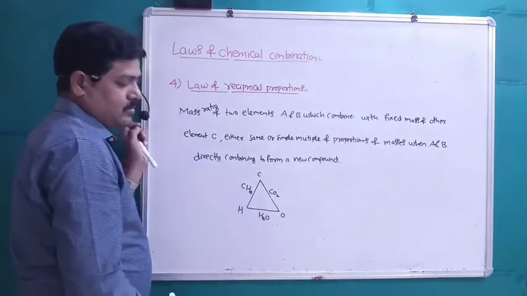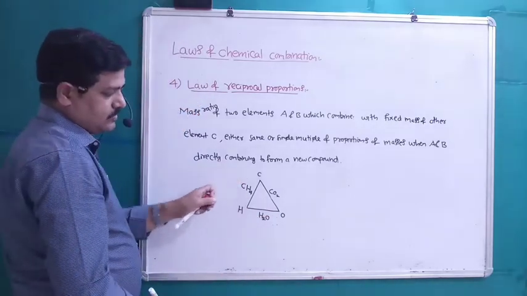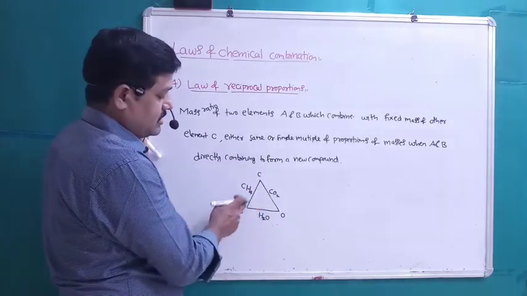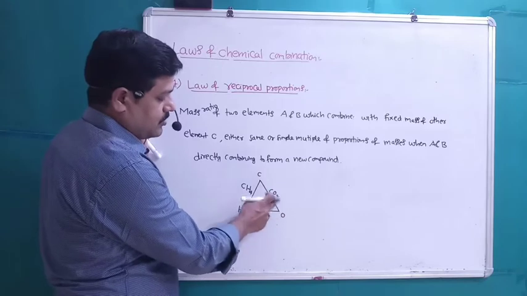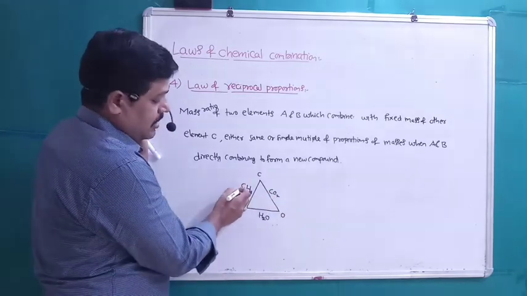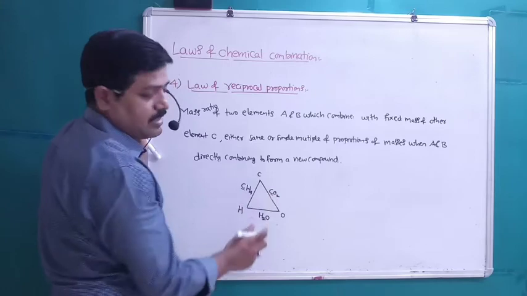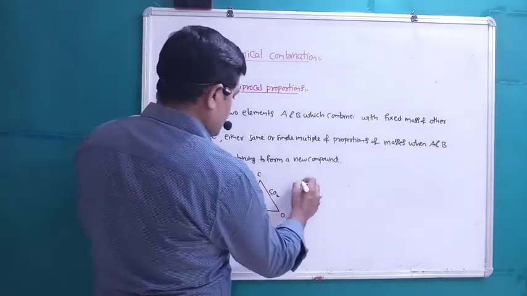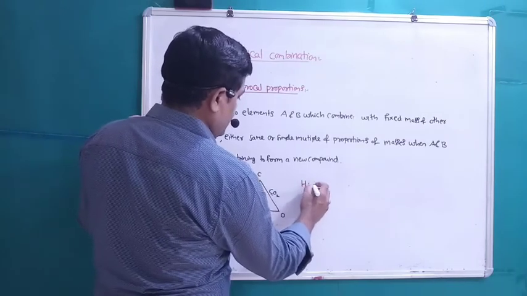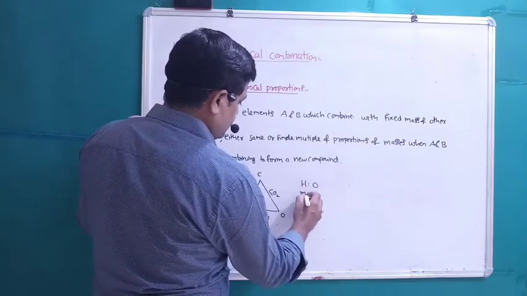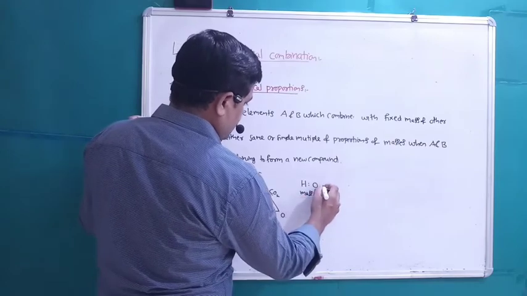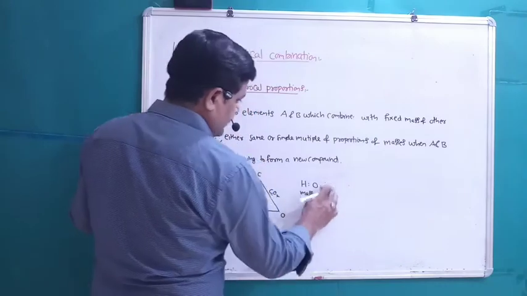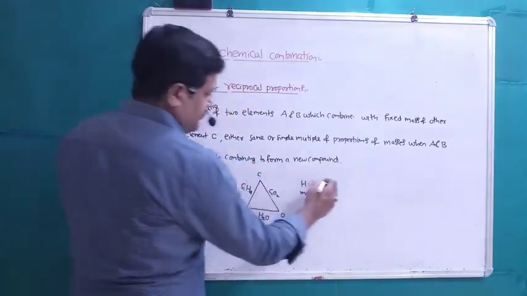So in these two compounds, students, the carbon hydrogen compound CH4 and the carbon oxygen compound CO2, the mass of the carbon is fixed. One carbon is present. If we take the ratio of hydrogen and oxygen masses, hydrogen is 1 into 4, which is 4.